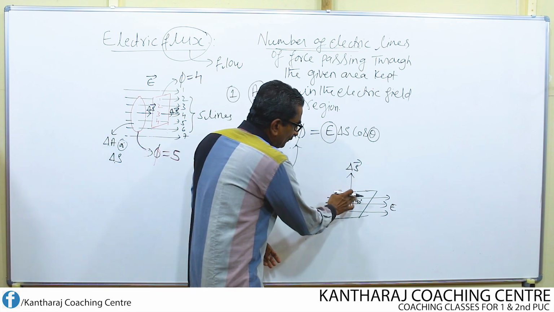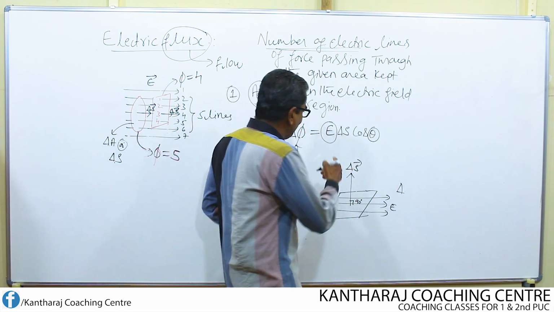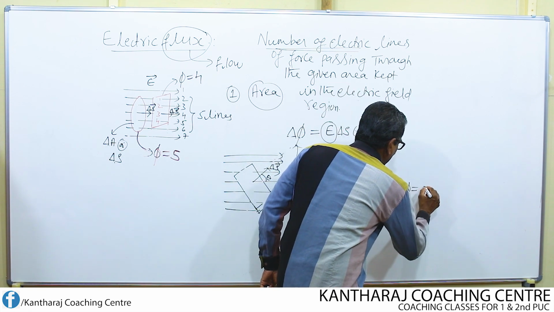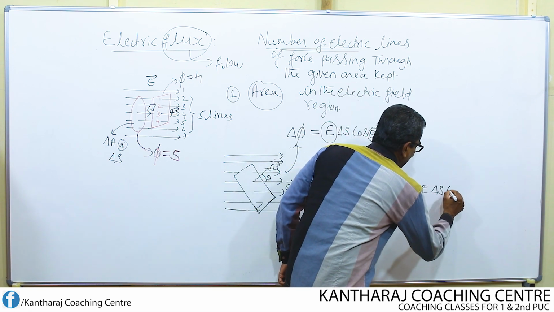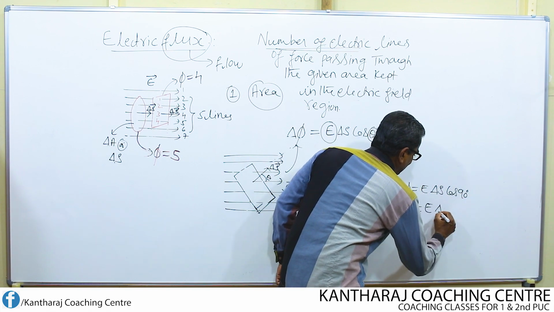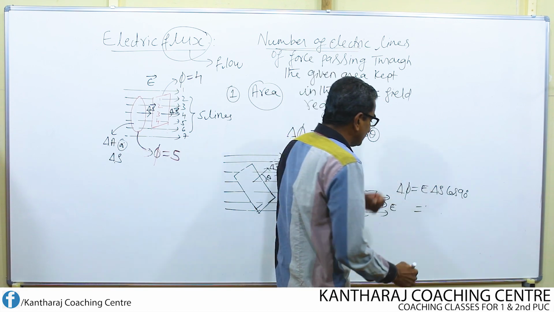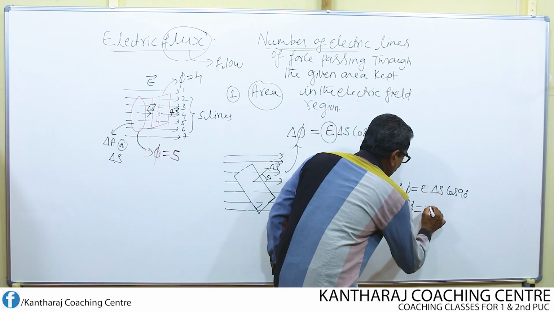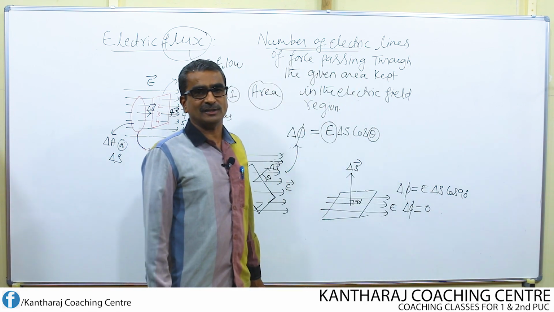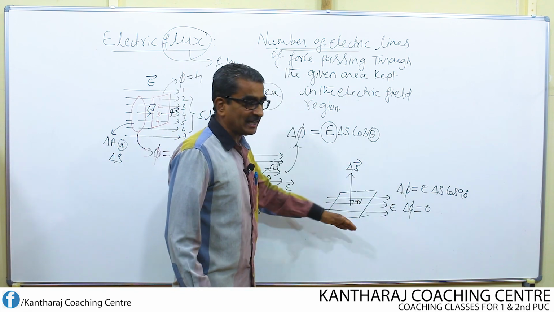In this case, what does the flux mean? The flux through this area, mathematically, delta phi equals E into delta S into cos 90 degrees. So E into delta S cos 90 is 0. If cos 90 is 0, then the flux through this area is also 0. That means no electric lines of force are passing through the area.